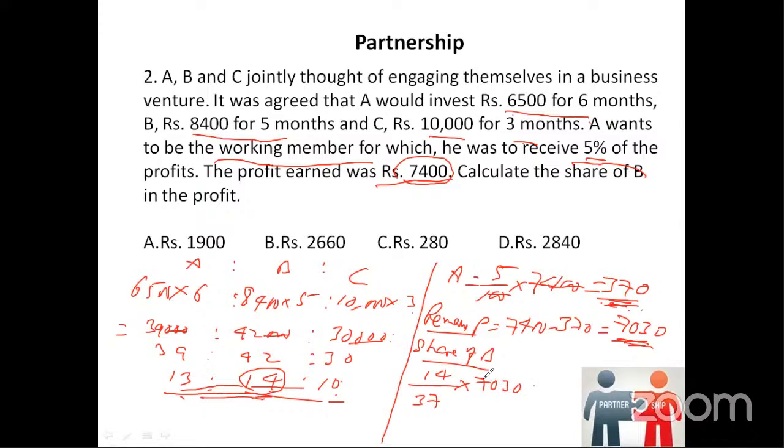On multiplying this and then solving this, we get 2,660. So B's share is rupees 2,660. Okay. So we first calculated simple ratios. Then what we did? The profit was removed.